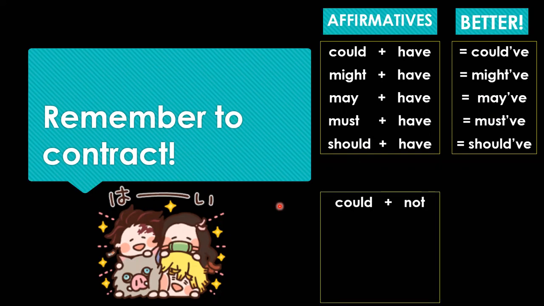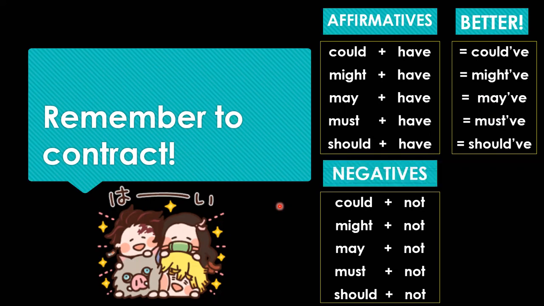Okay, so we have in negatives: could plus not, might plus not, may not, must not, and should not. Again, this is for negatives. So for negatives, we can see that we do not contract the modal and have. We contract the modal and not. Okay? So here we have some examples. Could not becomes couldn't. Remember that the N'T makes that exact sound: couldn't, couldn't.